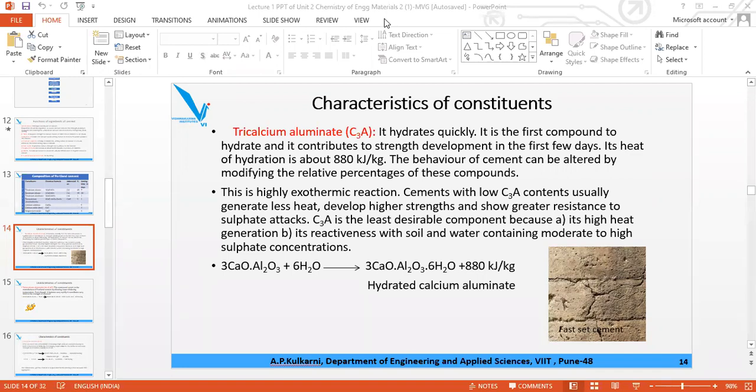Vedant, am I audible to you? Yes, ma'am. And is the slide visible? Yes, ma'am. Okay.